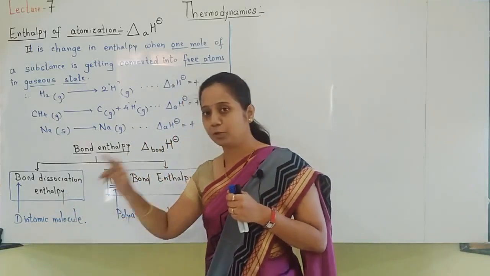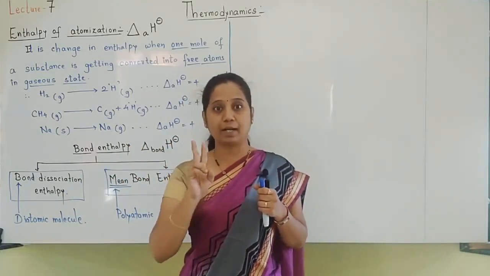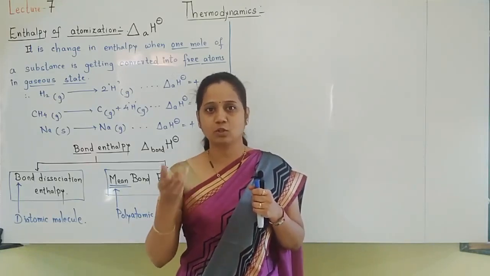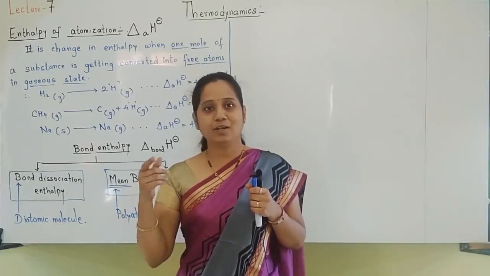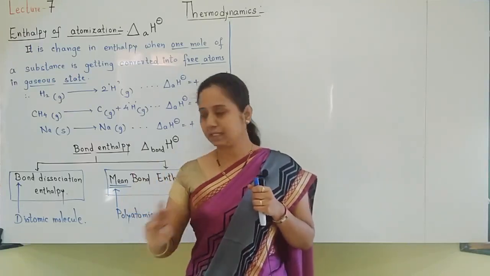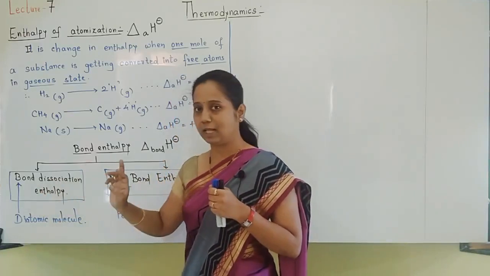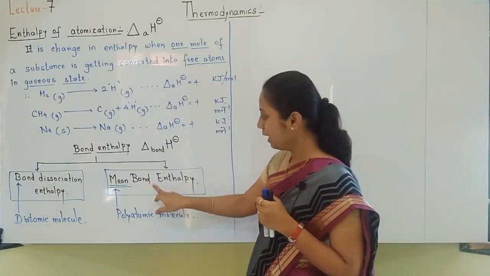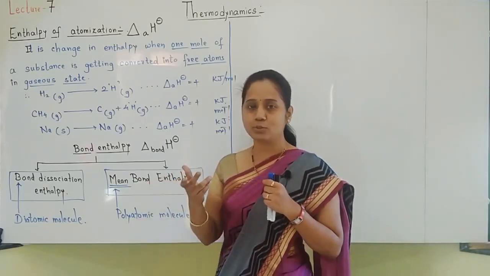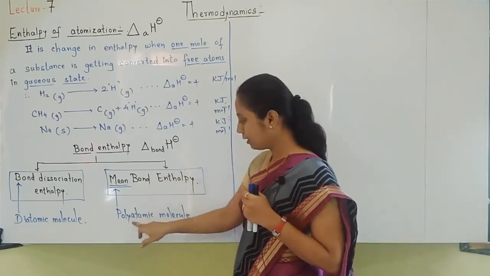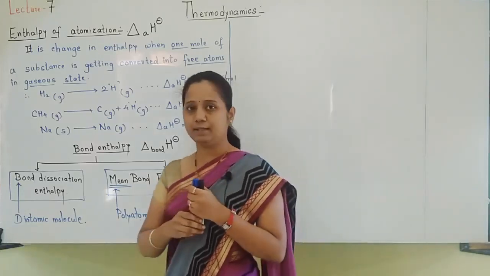A diatomic molecule is a molecule in which two atoms are there: hydrogen, oxygen, chlorine, H2, O2, Cl2, N2, I2. For those with two atoms, we will use the term bond dissociation enthalpy. And where more than two atoms are present, for such polyatomic molecules, we'll use the term mean bond enthalpy.